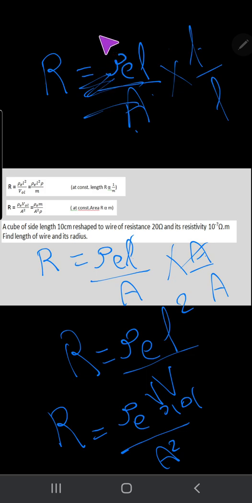Example: a cube of side length 10 centimeter is reshaped to a wire of resistance 20 ohm, and its resistivity is 10 to the power negative 7 ohm meter. Find the length of the wire and its radius. Okay, the cube's side length is 10 centimeter.